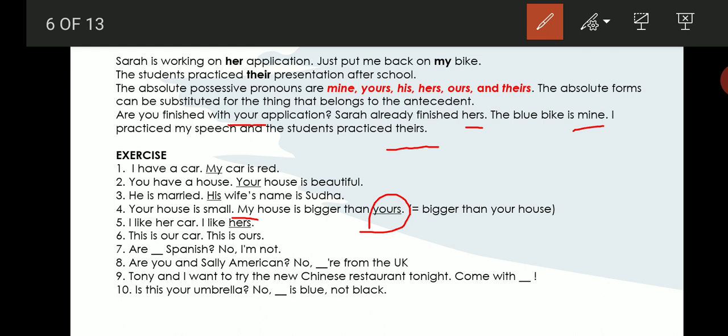I like her car. So here her is a possessive adjective and I like hers. Hers is a possessive pronoun. This is our car. Our is a possessive adjective. This is ours. Ours is a possessive pronoun. Clear? Are you Spanish? No, I am not. Are you and Sally American? No, we are from the UK. Tony and I want to. So look at the examples on your own.